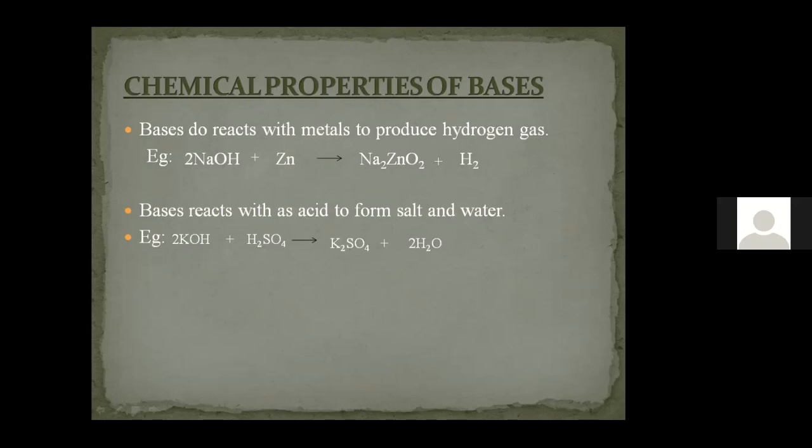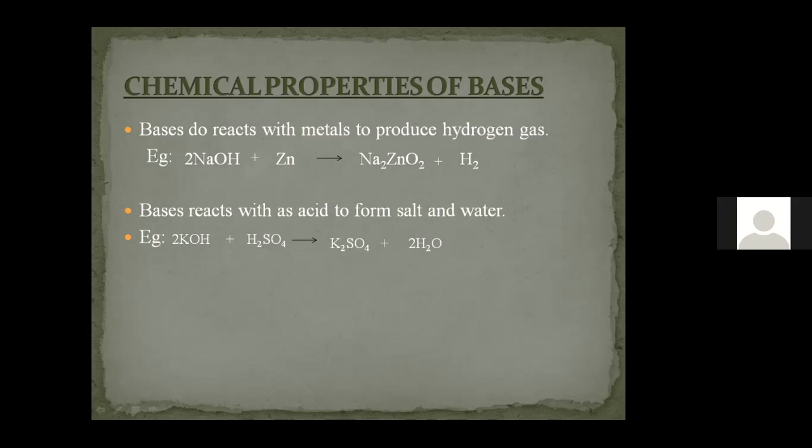Next time if you feel acidity, try to eat cumin. Just bite it and chew it completely. The acidity will be reduced. Cumin reduces the acidity because cumin has a bitter taste, and the bitter taste is because of the presence of base in it.